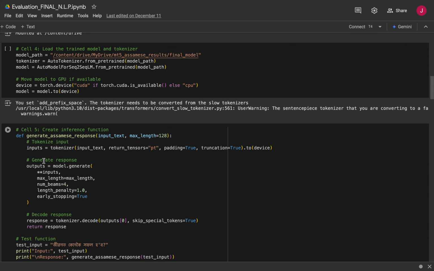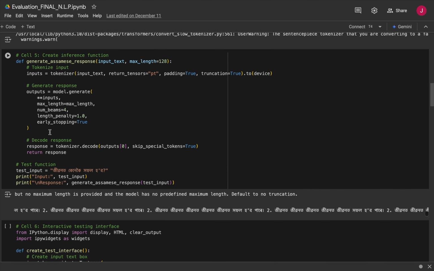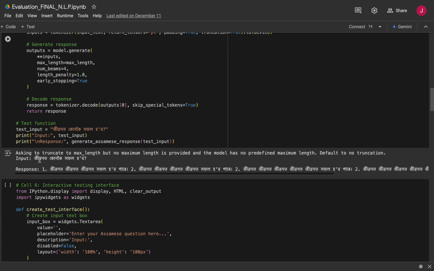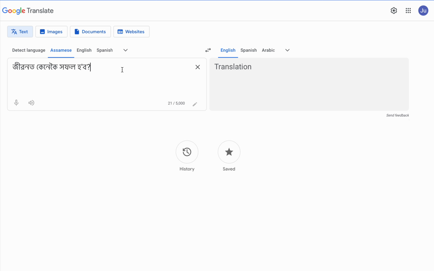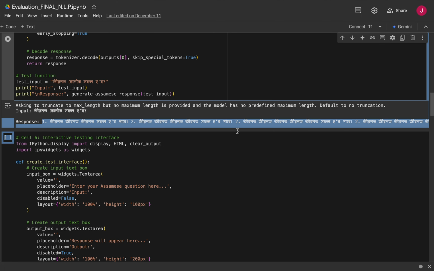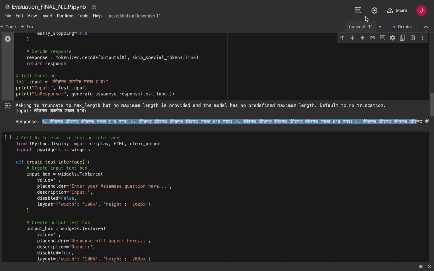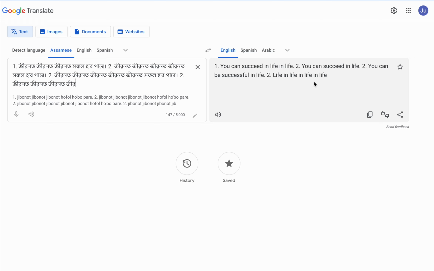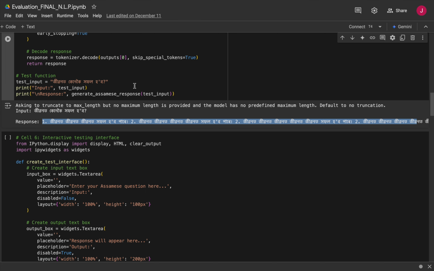We just imported the model from our saved Google Drive and tokenized it too. Coming to the responses, let's say this is our input, these are samples. In Google Translate, the question is how to succeed in life, and the answer we got is: you can succeed in life. In life, you keep on repeating the word, so that means it keeps on repeating.